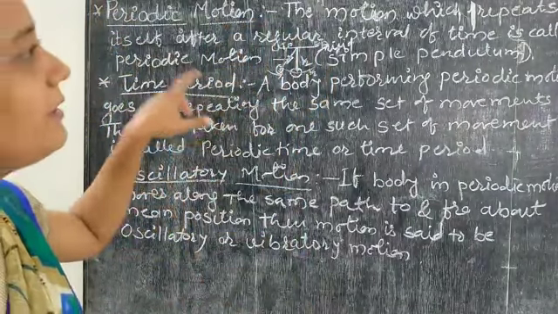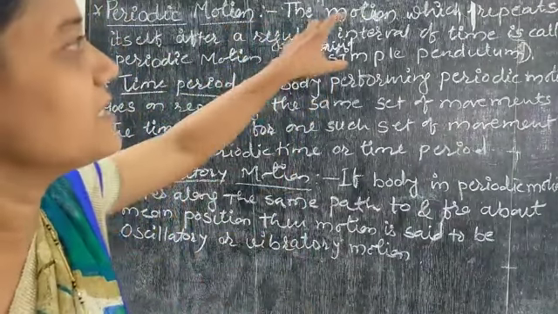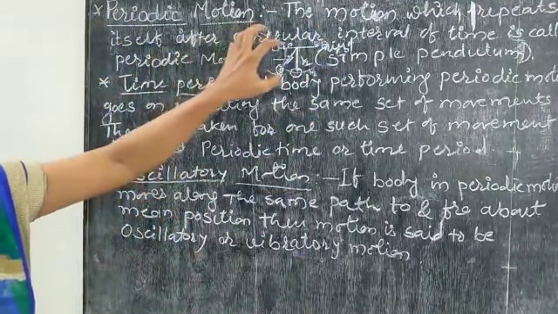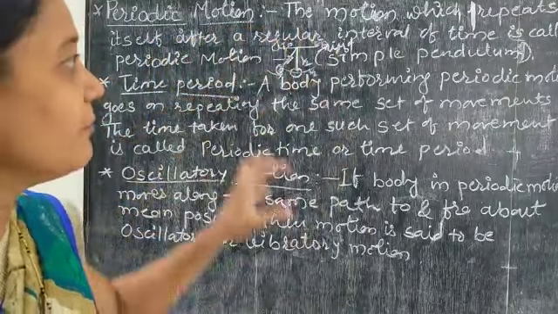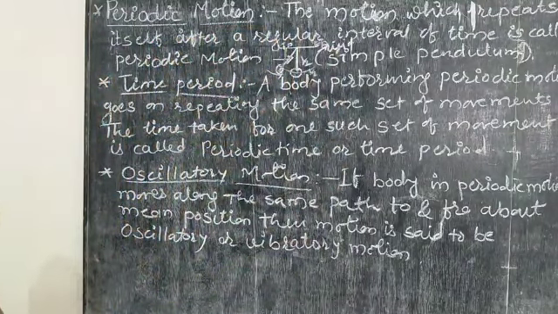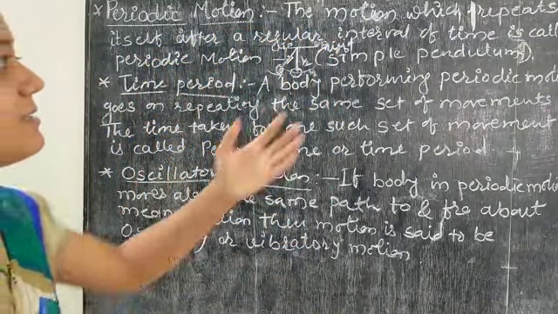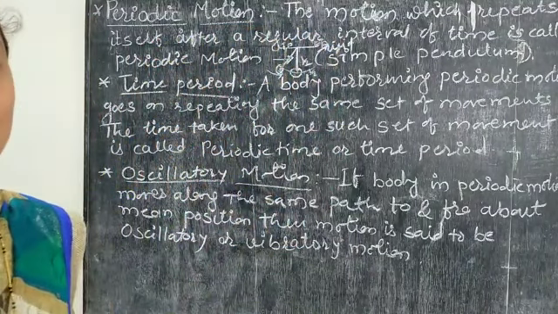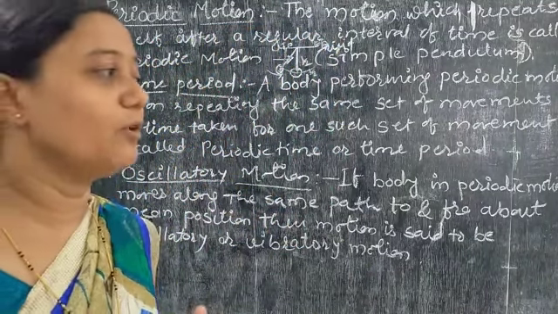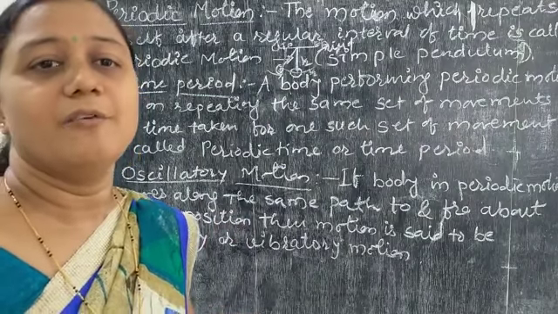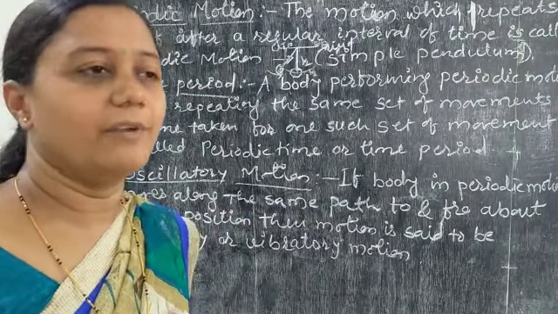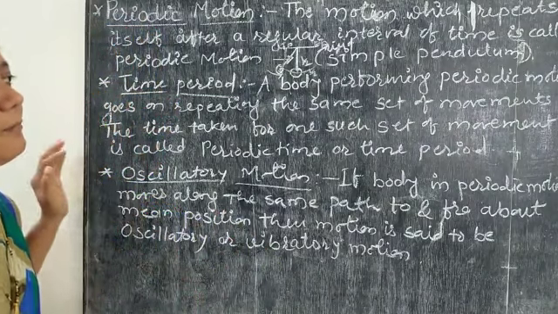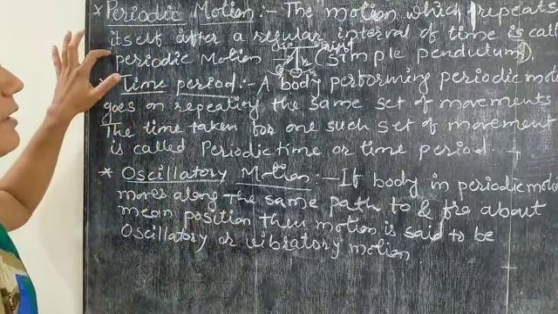So the motion that repeats itself after a regular interval of time is called periodic motion. For example, we studied the simple pendulum, or the earth revolving around the sun, or the moon revolving around the earth. Those are basic examples of periodic motion.